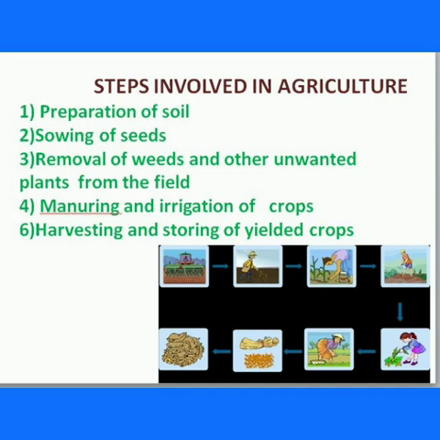Next, manuring. That is to add special nutrients to the soil. Cow dung is a good manure. Next, removal of weeds, that is removal of unwanted plants from the field. Here the weeds grow along with the main crop, so the weeds should be removed.